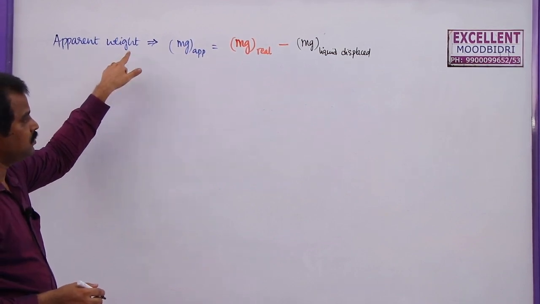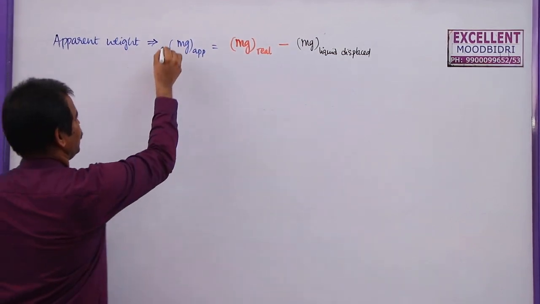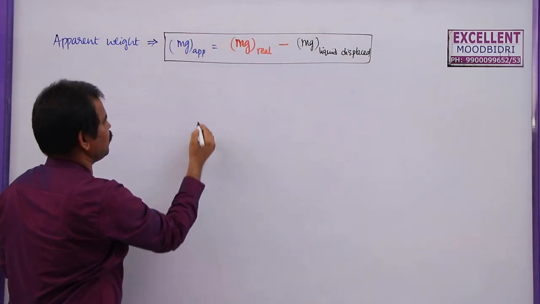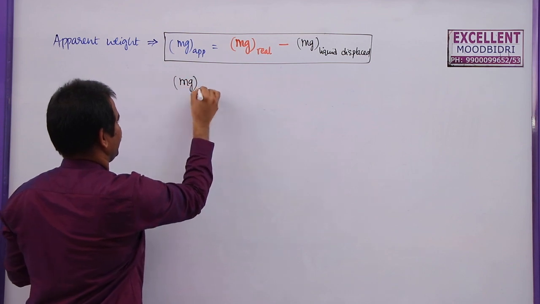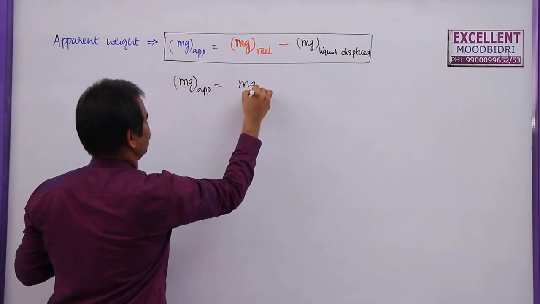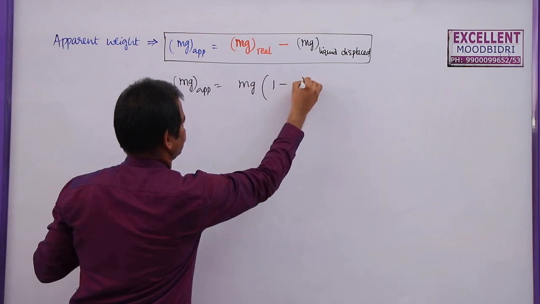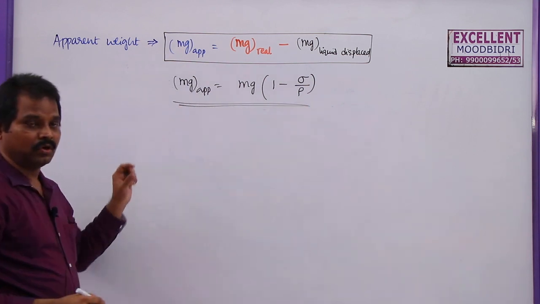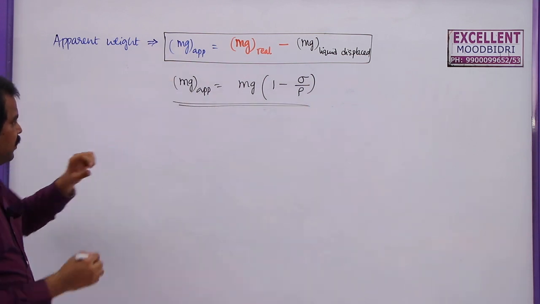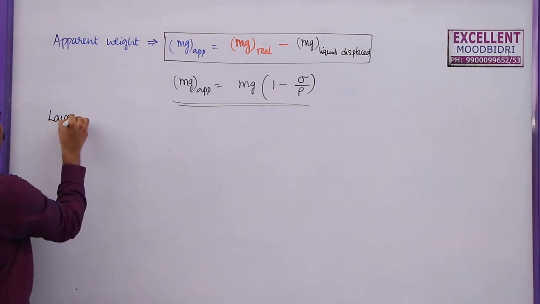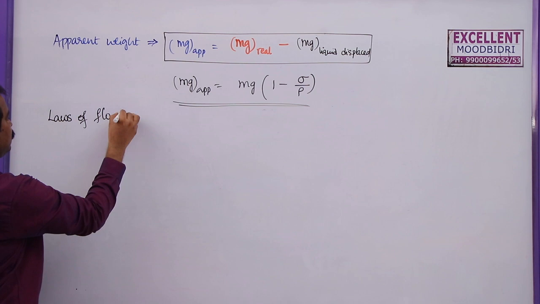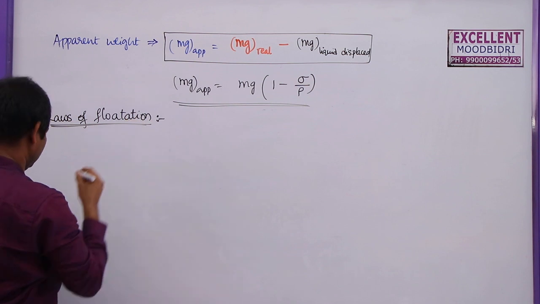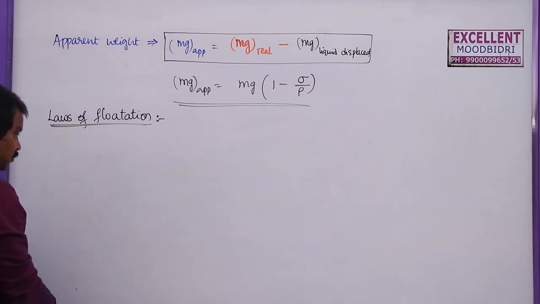The apparent weight of a substance that is immersed in a liquid is given by mg apparent is equal to mg real minus mg of the liquid displaced. So this mg apparent is given by the real weight times, as we just solved, 1 minus sigma by rho. So this is the apparent weight. From this equation, we will write the laws of flotation. So what are these laws of flotation?